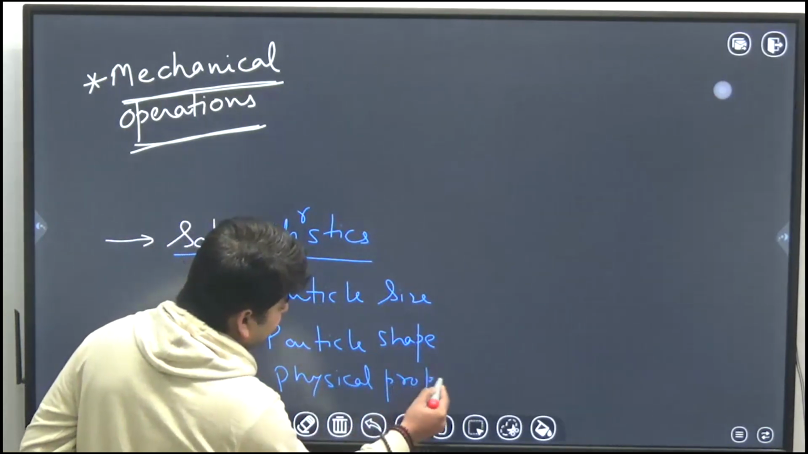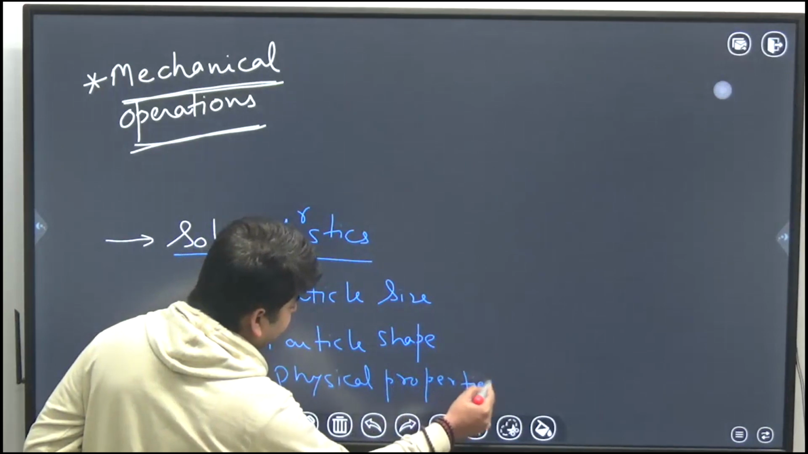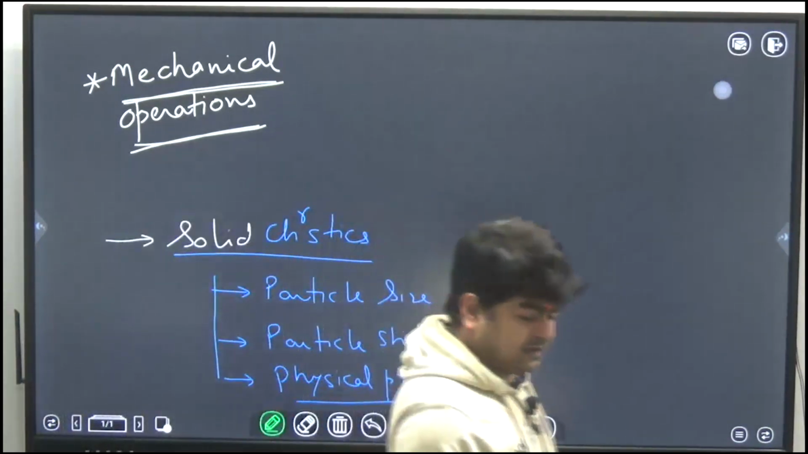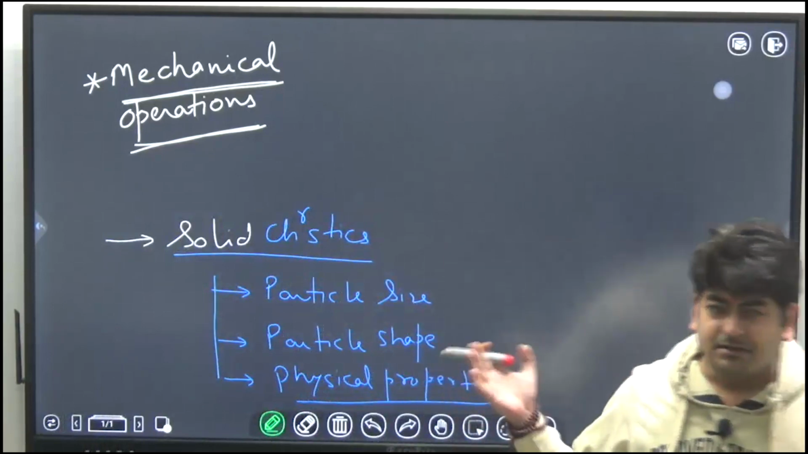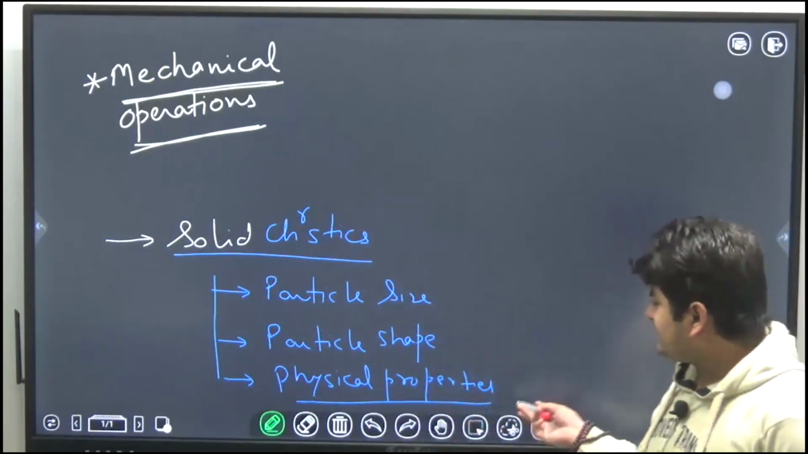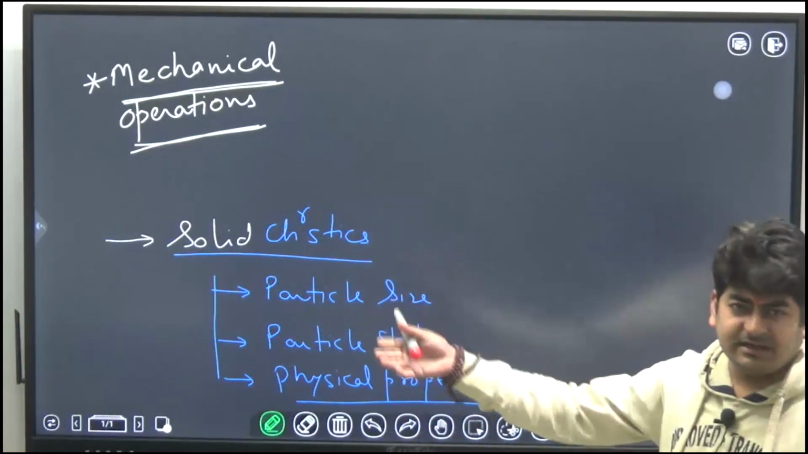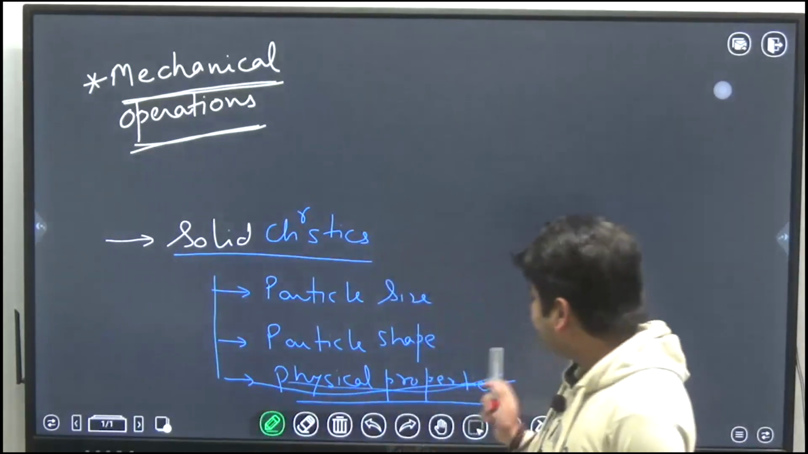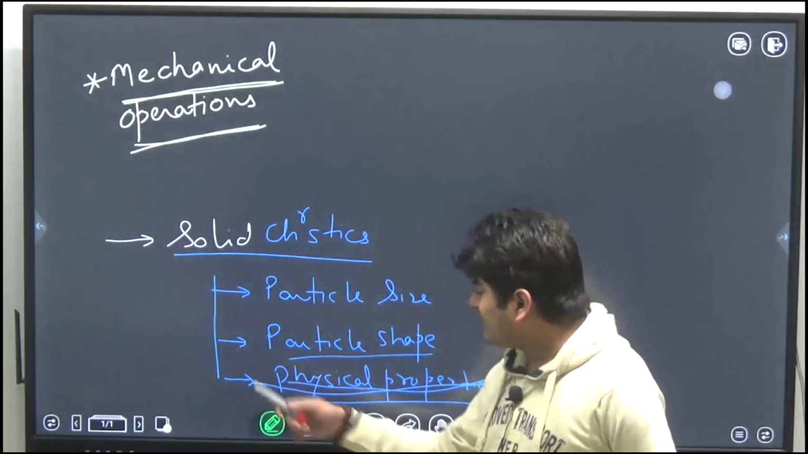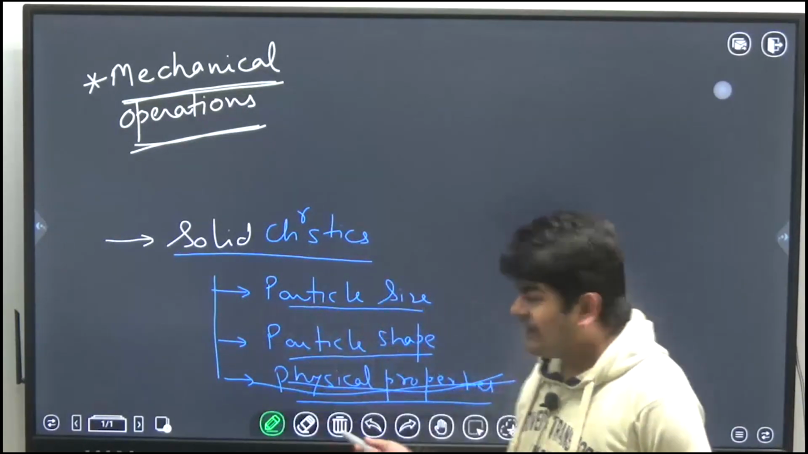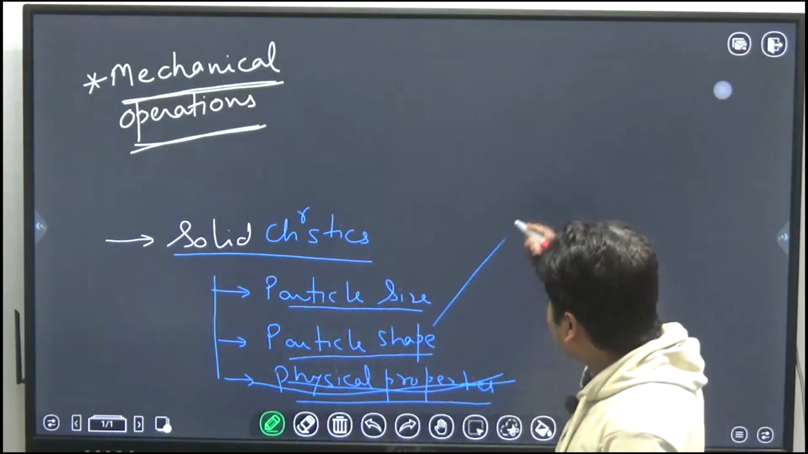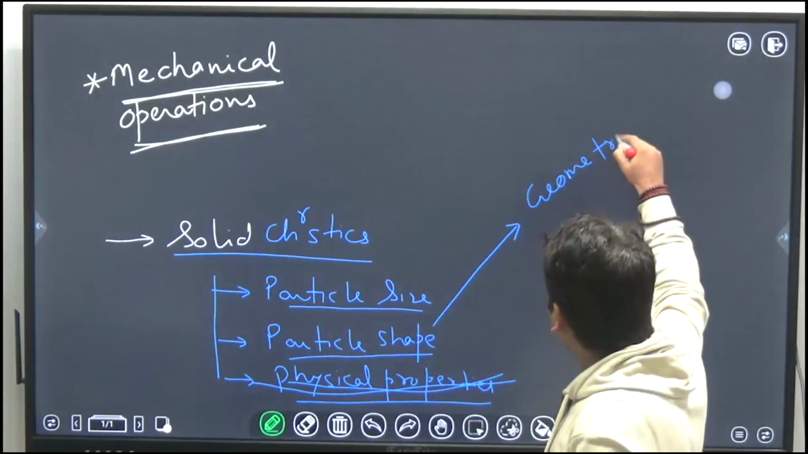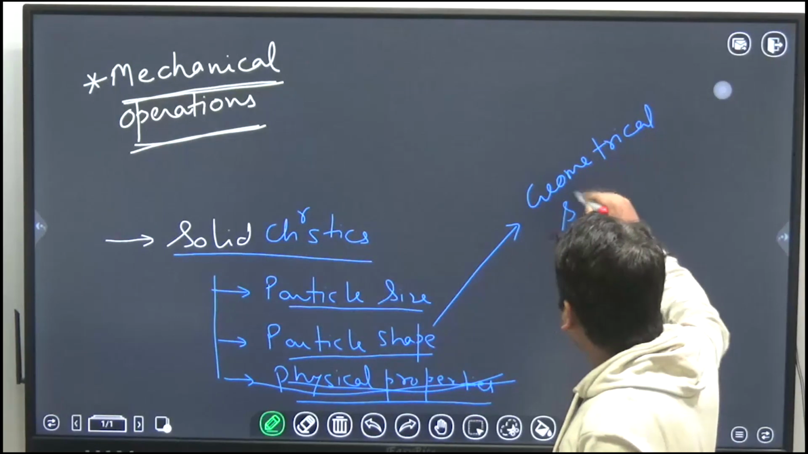So physical properties are like density, refractive index, melting point, thermal conductivity, bulk elasticity constant, etc. Okay, so I hope you must have studied all those properties in the respective subjects. So we will not talk about that here. Next is particle shape and particle size. So particle shape is basically the geometrical structure of the particle. Okay, how your particle looks like.